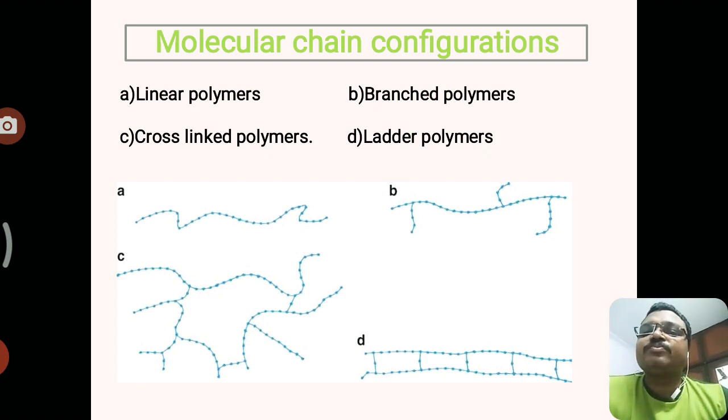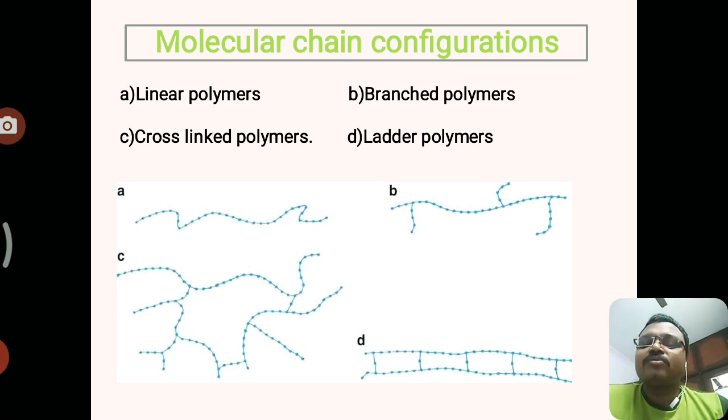But in the last, ladder polymers, the molecules are arranged in parallel lines, and for the connectivity of the parallel lines, there is a single link molecule. You can go through the picture there. D is the ladder polymer, so a single molecule is attached or linked between the two parallel linear polymers. So this is the molecular chain configuration of polymers.